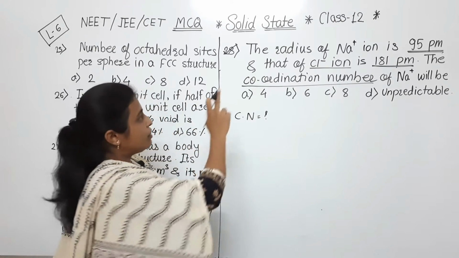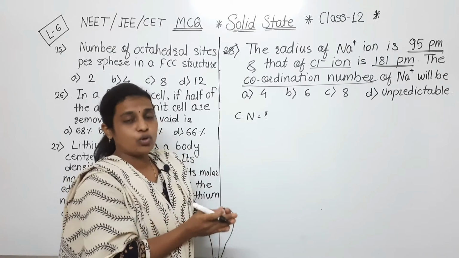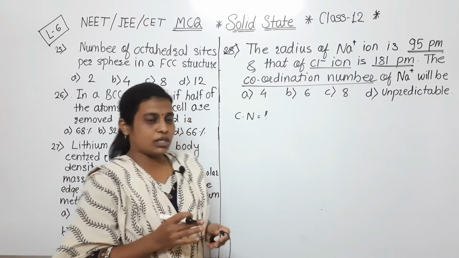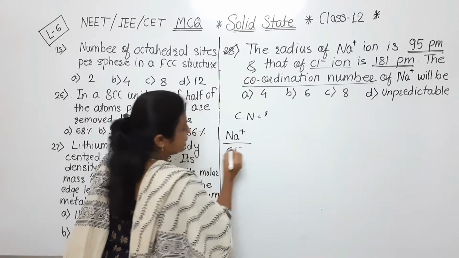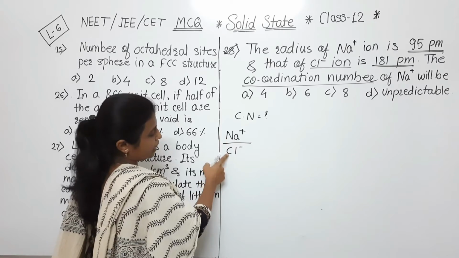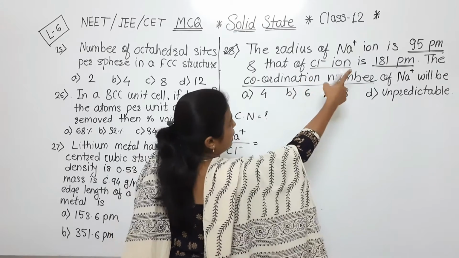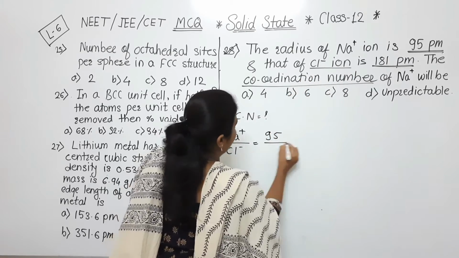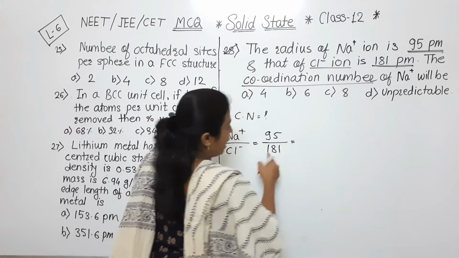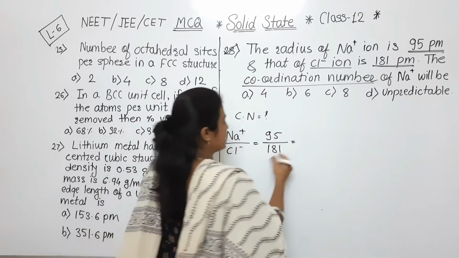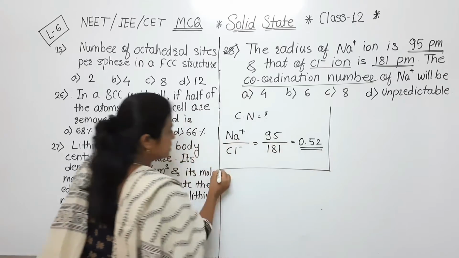As we know that radius of cation to the radius of anion, based on that ratio we know the values are also there. So based on that, firstly we will calculate Na+ divided by Cl-, means radius of the cation to the radius of anion, that ratio what will be. So here the radius of cation is 95 picometer and radius of anion is 181 picometer, and its answer if we calculate, then its answer is 0.52. तो यहाँ पे हमें मिल गया इसका रेशो.